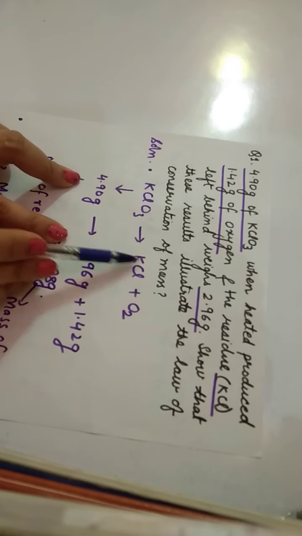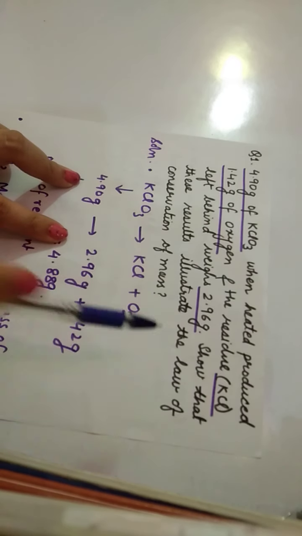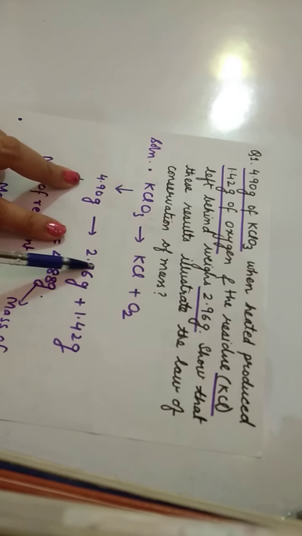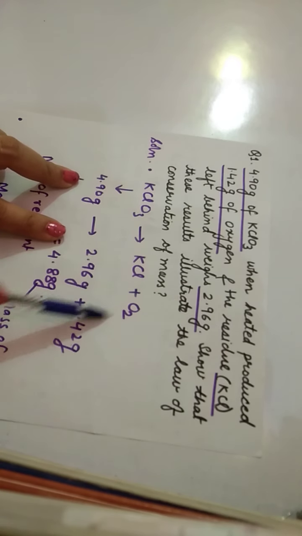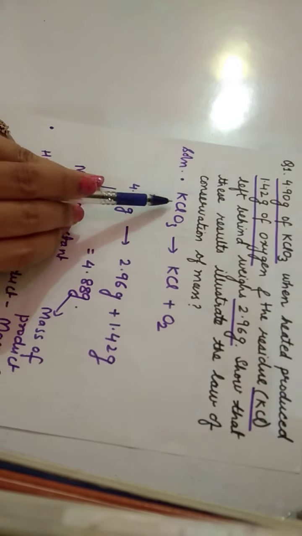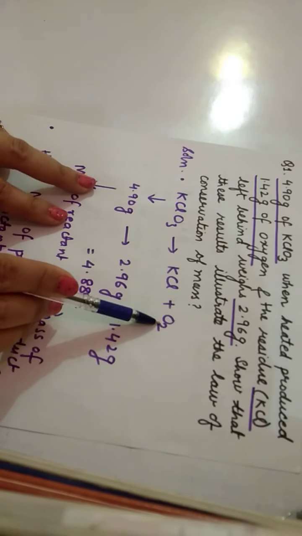So KCl and oxygen are formed, and the residue of KCl weighs 2.96 gram. It means KCl weighs 2.96 and oxygen weighs 1.42. Here KClO3 is being dissociated into KCl plus oxygen.